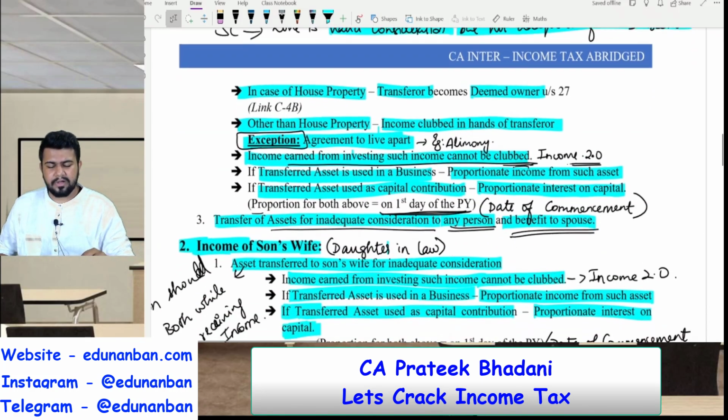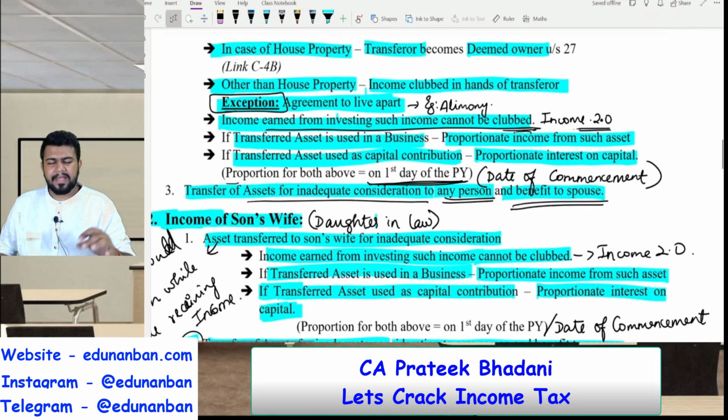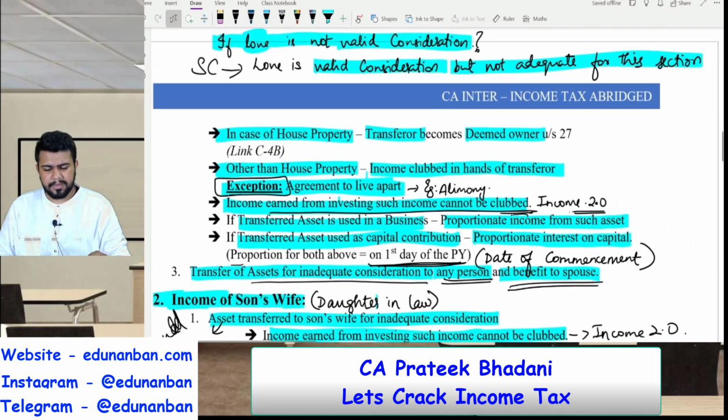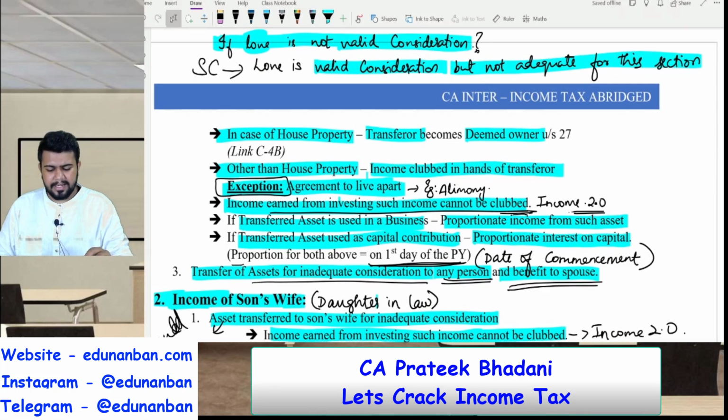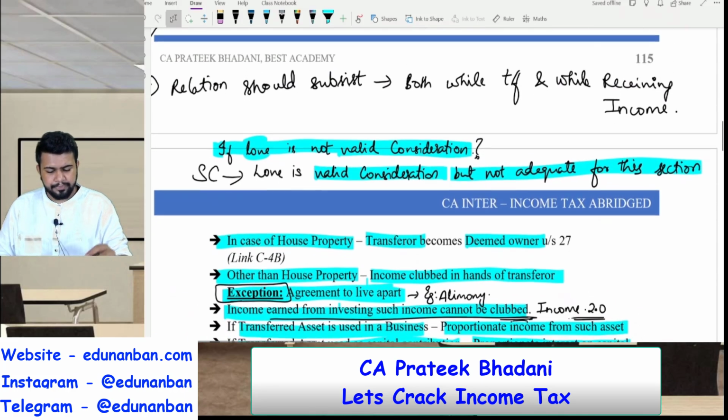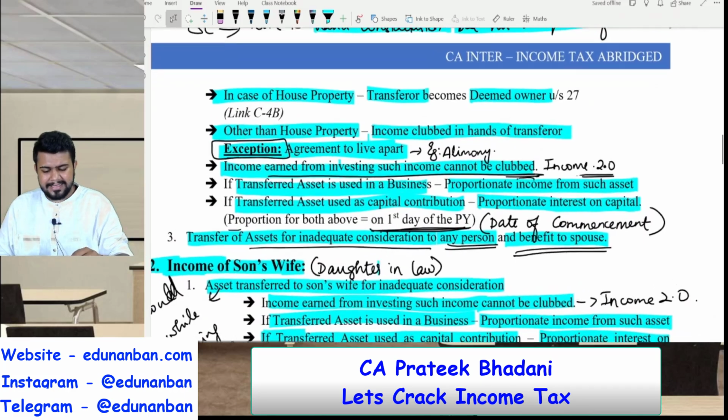Similar provision we saw in house property, where if the house property is transferred from one spouse to the other without consideration or inadequate consideration, then the transferor will become the deemed owner of the house property. This we studied in house property. Similar provision is there in clubbing also. However, there is an exception.